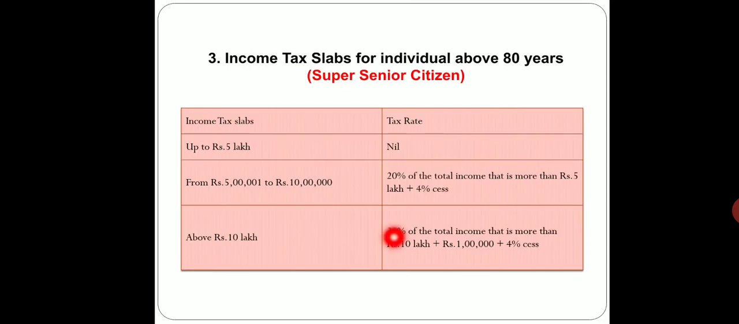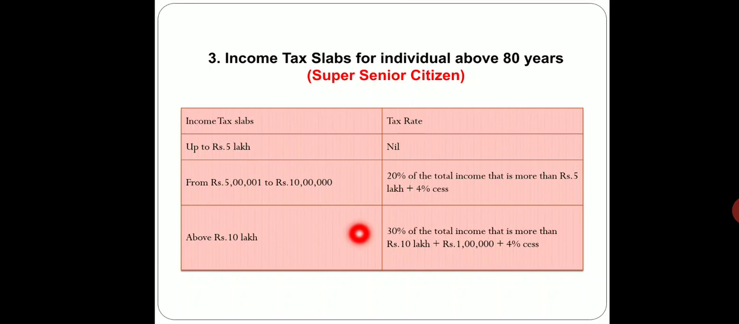Now, if you are a super senior citizen, it means you are above 80 years of age, then in that case the exemption limit is rupees 5 lakhs. The next slab starts from 5 lakhs to 10 lakhs. 20% of the total income, that is more than rupees 5 lakhs, would be charged plus the 4% education cess, and above rupees 10 lakhs, the same 30% of the total income, that is more than rupees 10 lakhs, plus the income tax of the first slab would be charged from you.